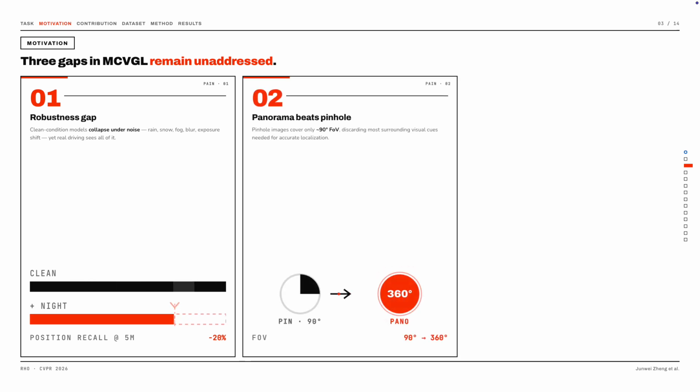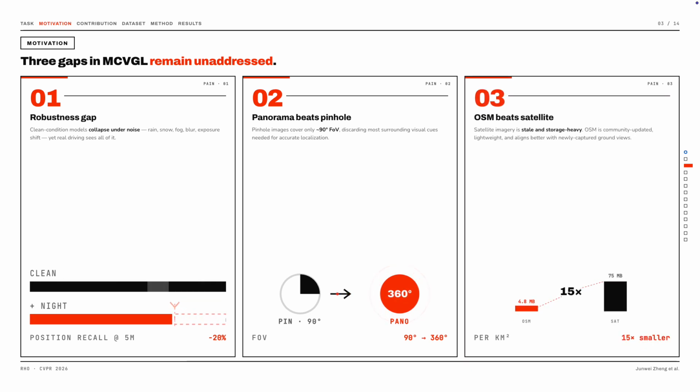Second, pinhole images only capture about 90-degree FOV. Panoramic images, with their full 360-degree coverage, are inherently more informative. Third, satellite imagery, the traditional reference map, is storage-heavy and often stale. OSM is 15 times smaller per square kilometer, community-updated, and better aligned with current ground views.